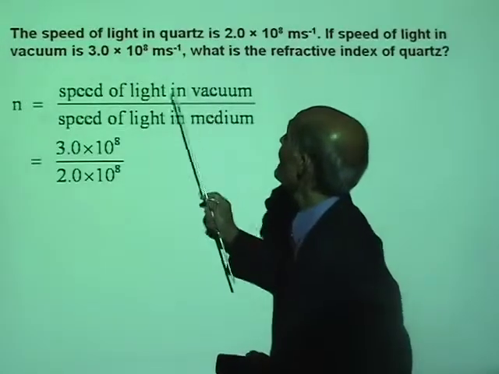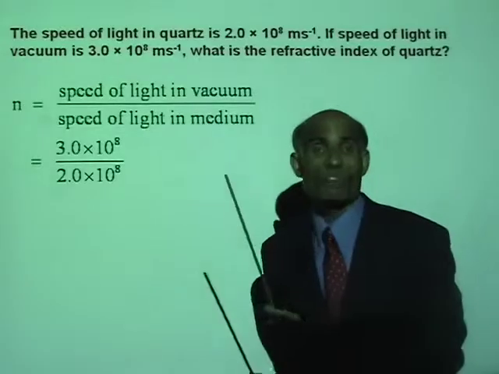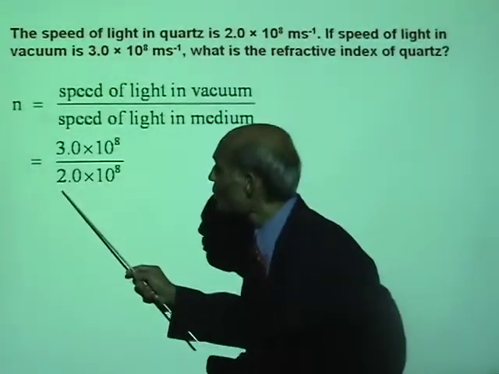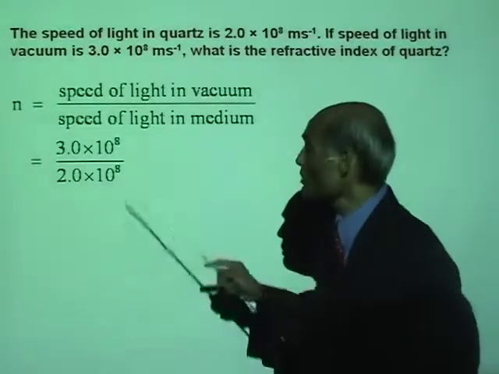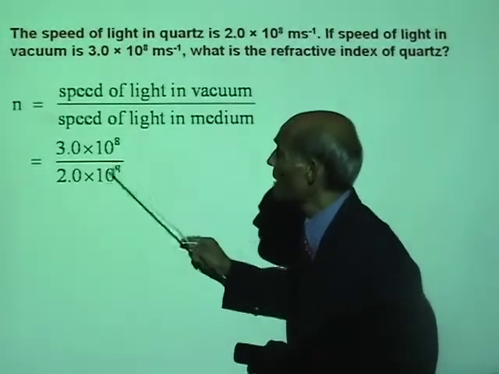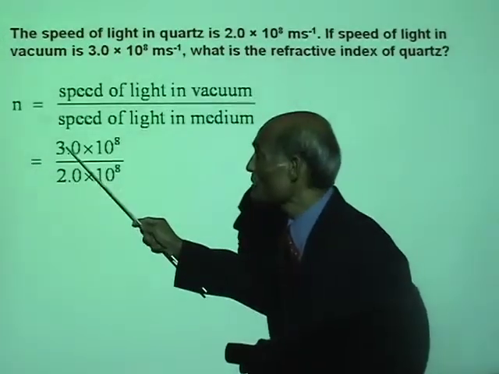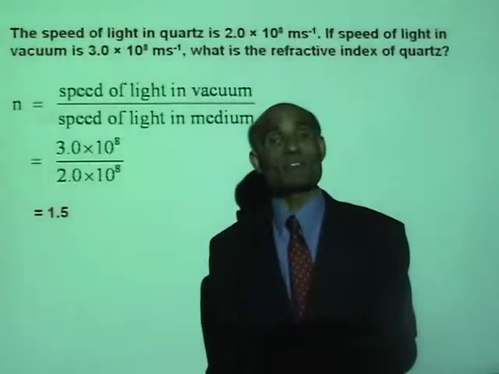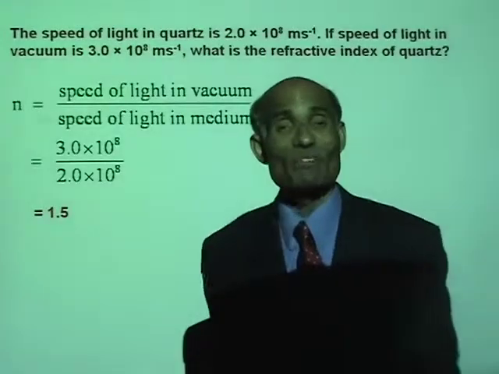Speed of light in the medium: the medium is quartz. Quartz is a kind of glass, and the speed of light in quartz is 2 times 10 to the 8. And you can see 10 to the power of 8 and 10 to the power of 8 will cancel. That will be 3 divided by 2, that is 1.5. The refractive index of quartz is 1.5.